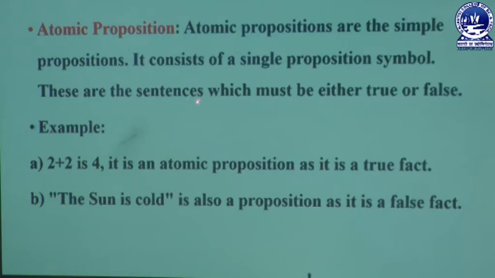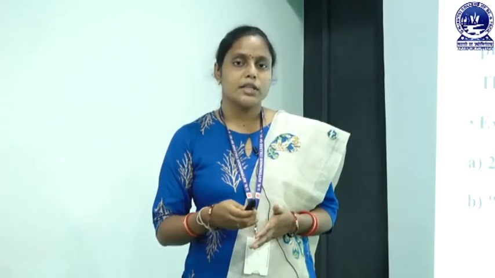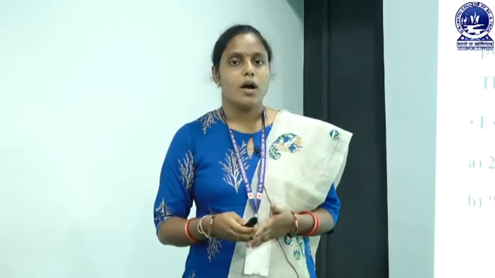These are sentences which must be either true or false, which means atomic propositions represent a single sentence or a single symbol. The result may be true or it may be false.